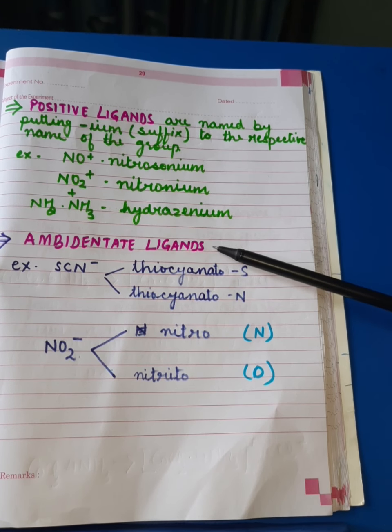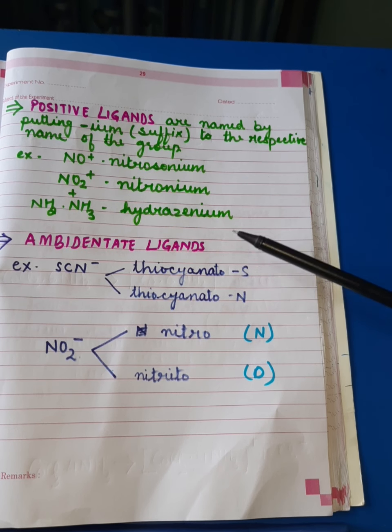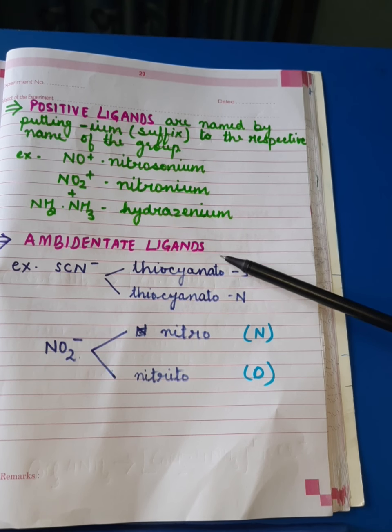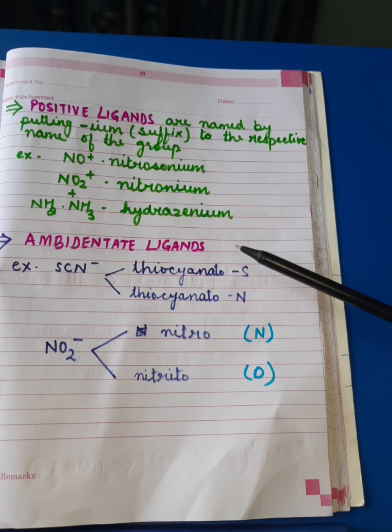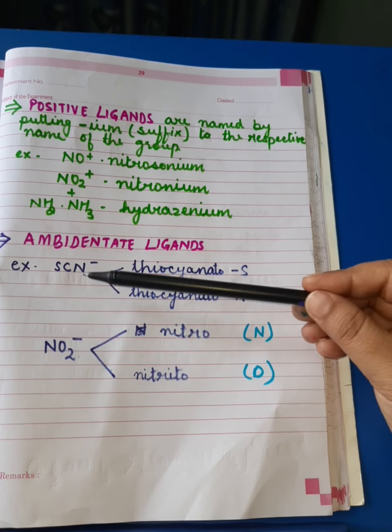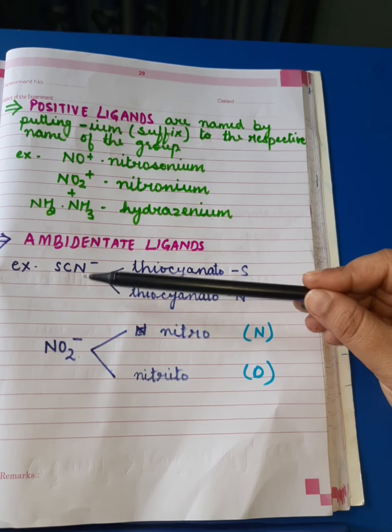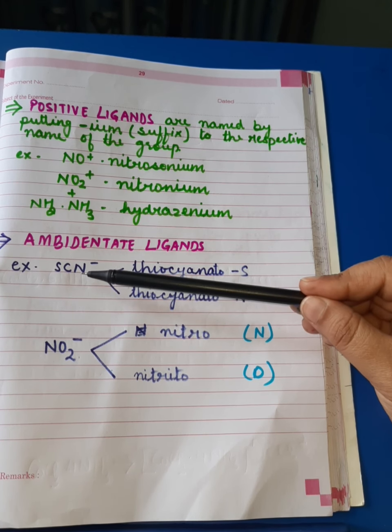They are known as ambidentate ligands. They are special ligands. Actually, they are monodentate ligands which can attach themselves to the central metal atom or ion through more than one donor atom. I have written two examples. This is thiocyanate.